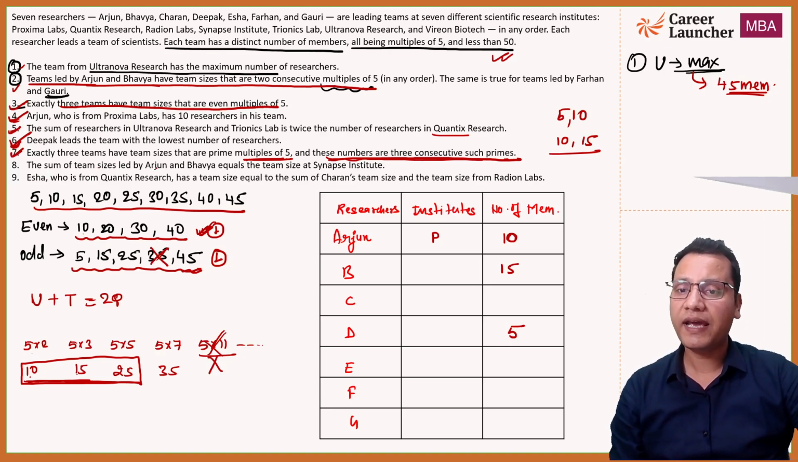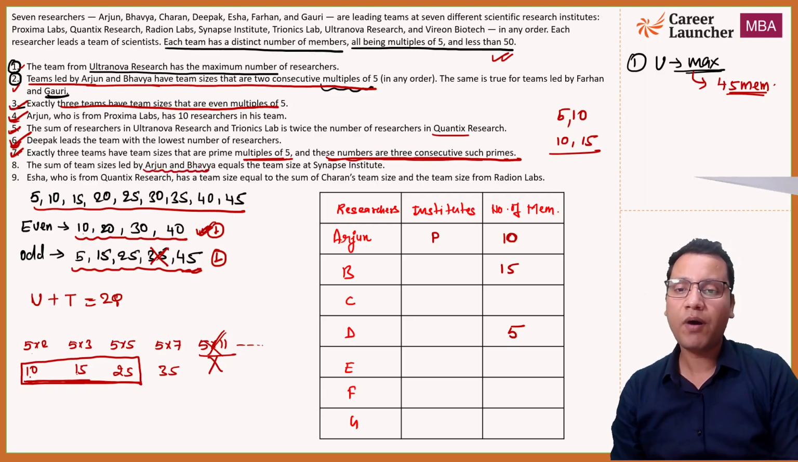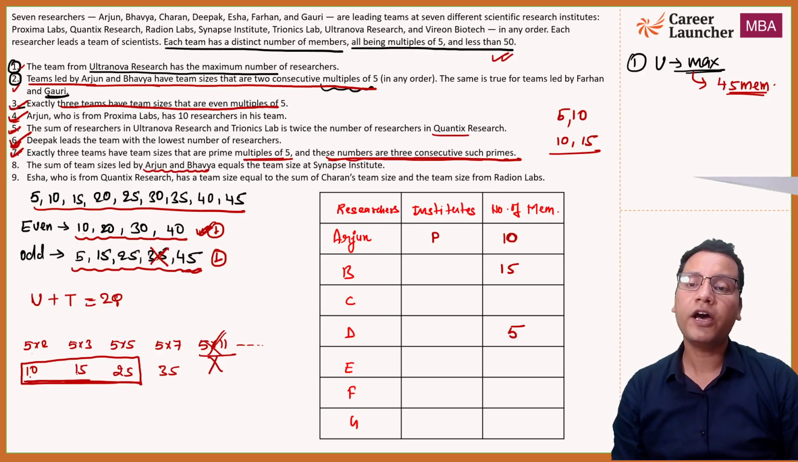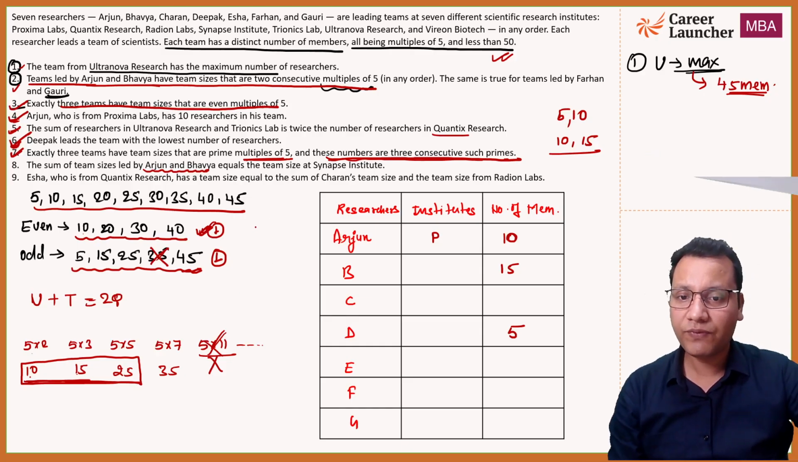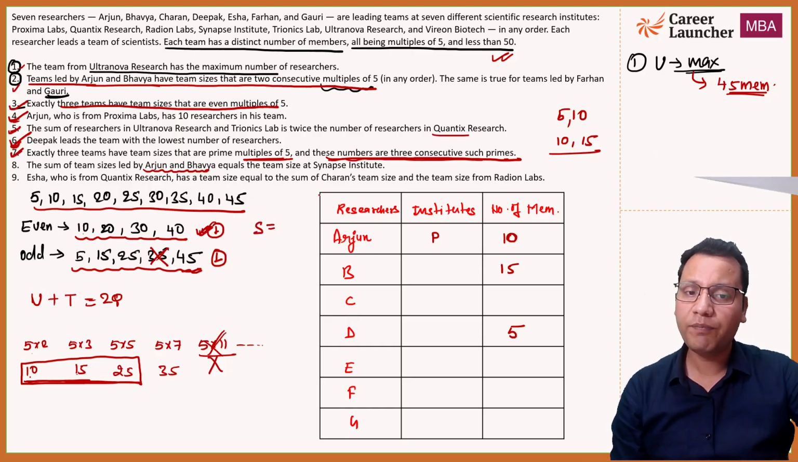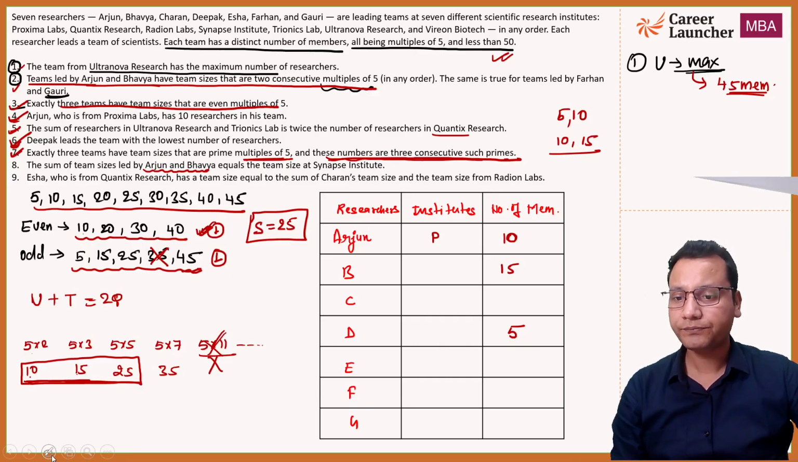The sum of team size led by A and B is equal to the S Institute, Synapse Institute के अंदर कितने हैं? The number of team members, which is the sum of the team members of Arjun and Bhavya, which is 10 plus 15. So now I can say S will have 10 plus 15, which is 25 members. So S के पास कितने members? 25. So I'll write this 25. ठीक है? I think इतना सबको clear है?